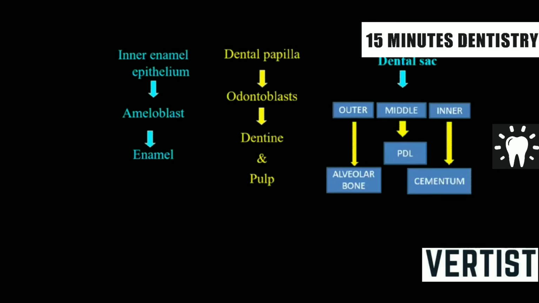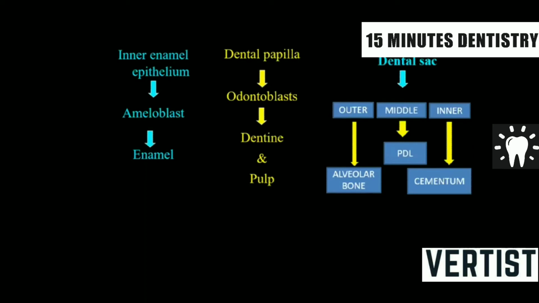As I told you, the inner enamel epithelium gives rise to ameloblasts, which give rise to enamel. Dental papilla gives rise to odontoblasts, forming dentin and pulp. The dental sac has outer, middle, and inner portions. The outer portion gives rise to alveolar bone, the middle portion to the periodontal ligament, and the inner portion to cementum.